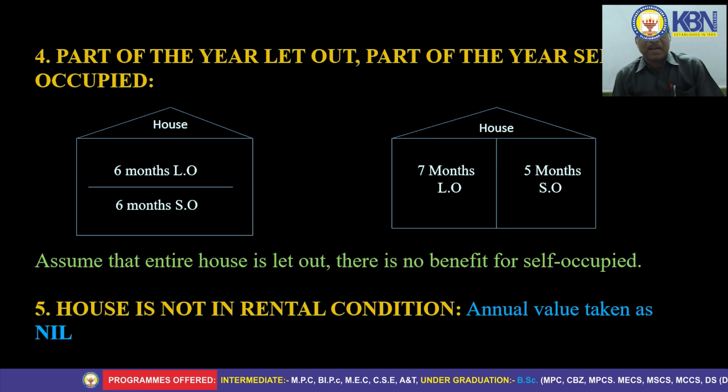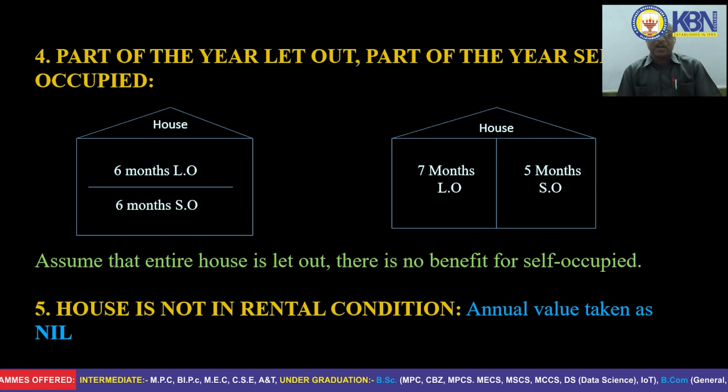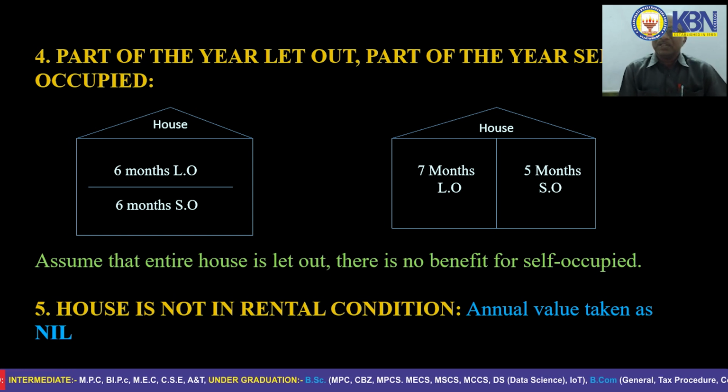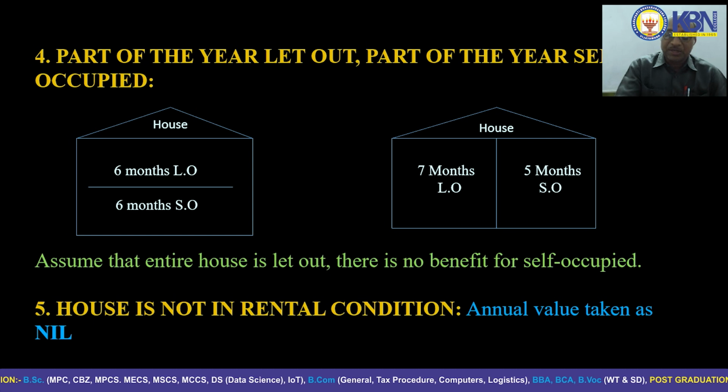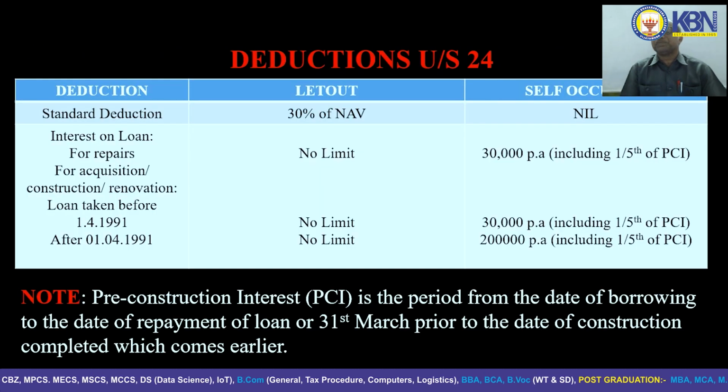So assume that the entire house is let out. There is no benefit for self-occupation. Next one is house is not in rental condition. In such a case, the annual value of the house is taken as nil.